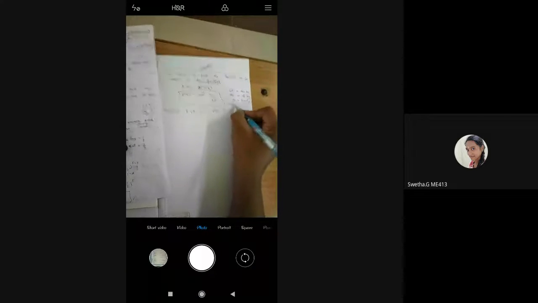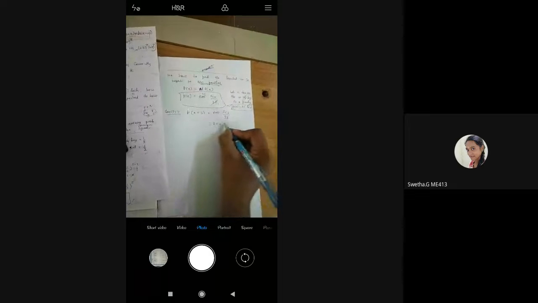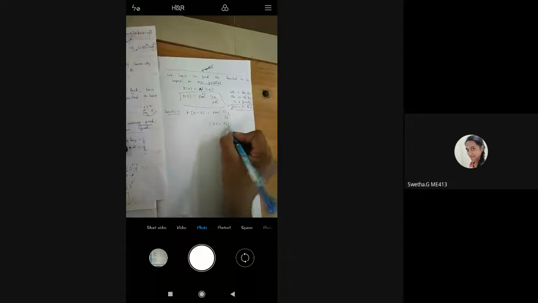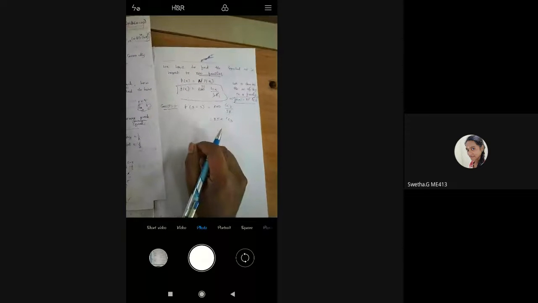So we can write that formula here as f of x is equal to 25 into 5Cx. So later on in the problem we'll use 25 into 5Cx itself. It is easy for simplification. So now we can solve it and it will give the answer.